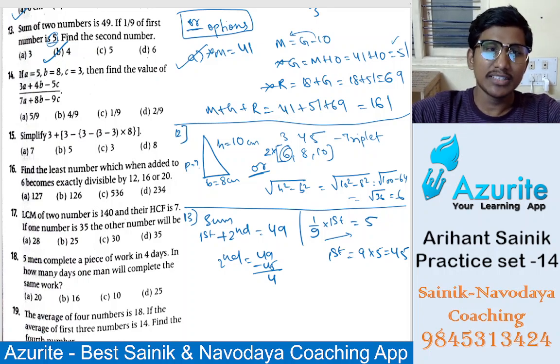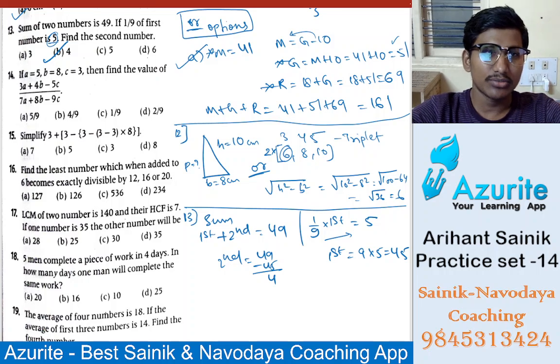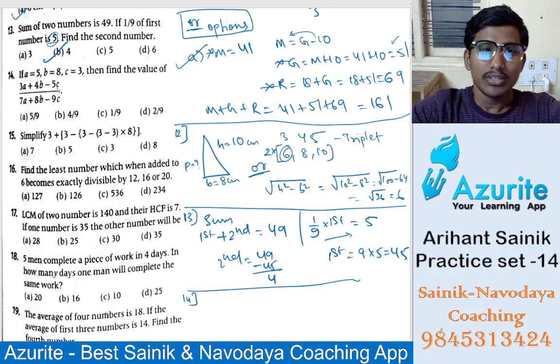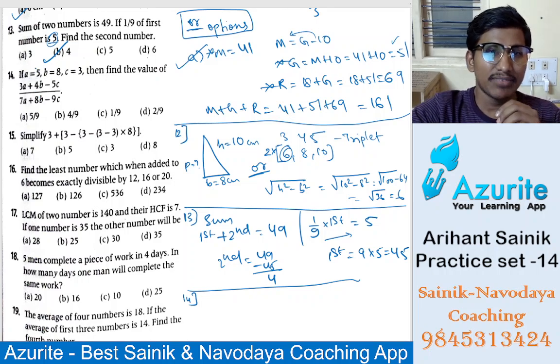Now next, 14th question. What is the 14th question? Sir, I got 4 by 9. Yes. A is 5, B is 8, and C is 3.